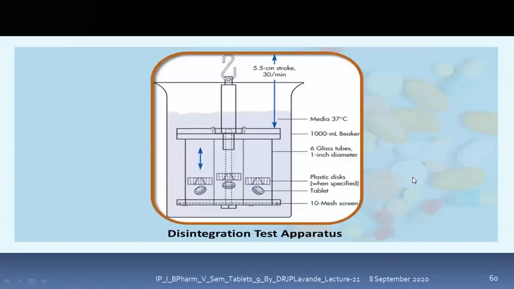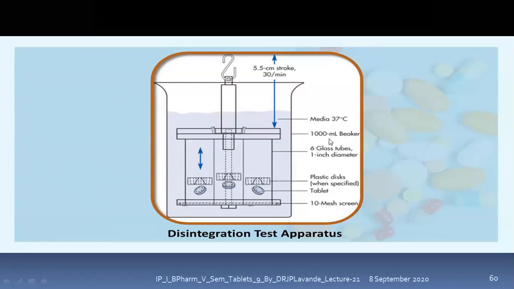You can see this is the diagrammatic representation of the disintegration test apparatus. So this is tube 1, 2, 3. This is the vertical section view. You can see here there is a mesh, that is the 10 mesh screen. This is the tablet. This is the plastic disc which is placed above the tablet. This plastic disc is placed because when it moves in the upward and downward direction, it gives an impact which simulates the in vivo system. And these are the glass tubes. You can see 1, 2, 3, and again the 3 from that side.